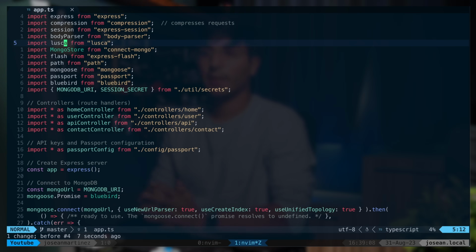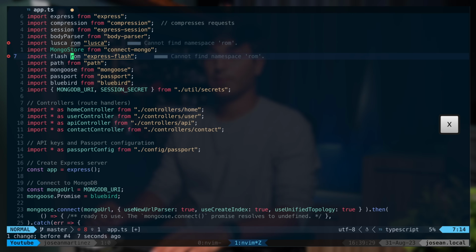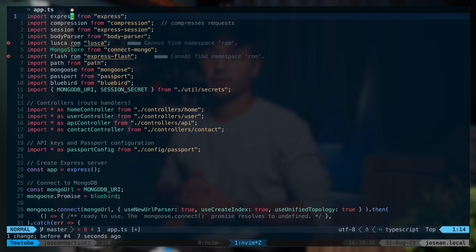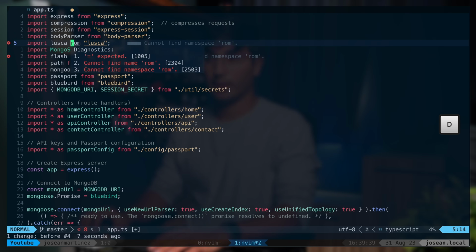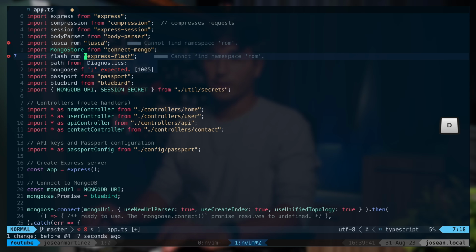Alright, so I've opened up an example TypeScript project to show you some more examples of using the TypeScript language server. Let's say I make a syntax error here. It'll show up as an error. I'm going to do another one down here. And you'll see that if I go up in this file, if I want to go to the next closest diagnostic, I can do ]d, and then I can keep going by just using that command, and I can go backwards with [d.